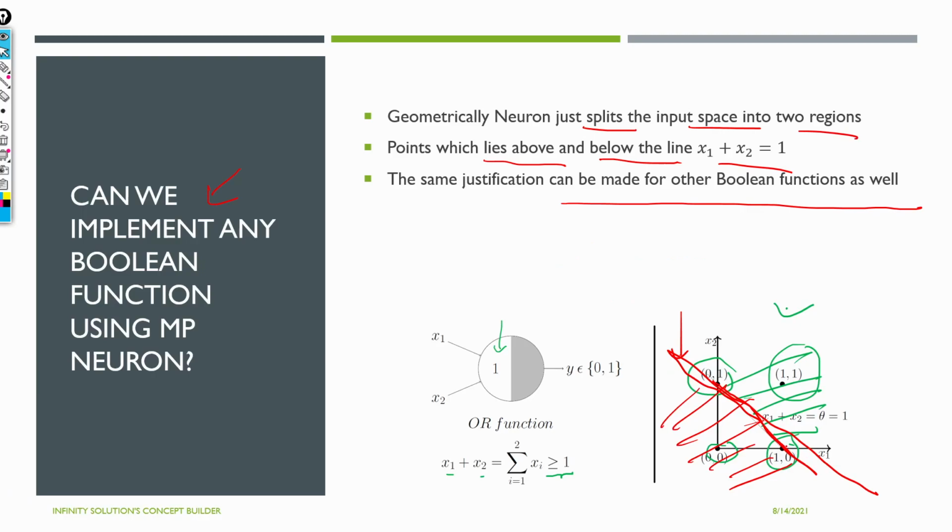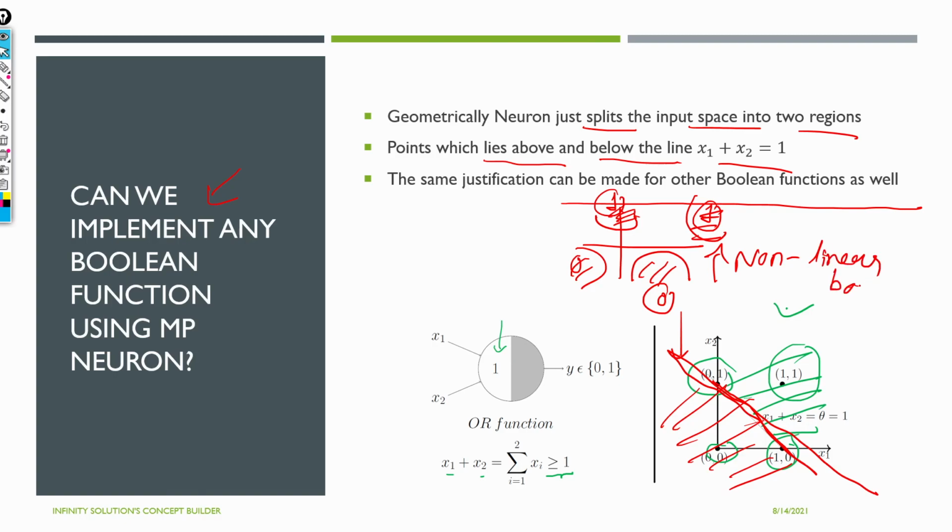Yeah, we can't have a decision boundary something like this, where this is the region in which I'll get output as 1, and this is the region in which I'll get output as 0, and also this is the region where I'll get 1, and this is the region where I'll get 0. We can't get this because these are non-linear boundaries, and we can't have non-linear boundaries here, because the MP neuron is just giving us a summation, right? So it's a basic linear summation that we are doing.